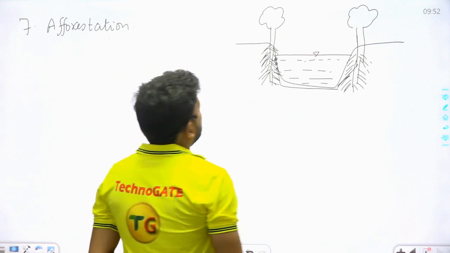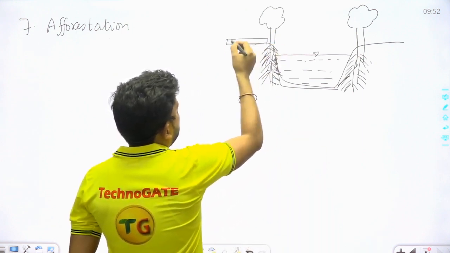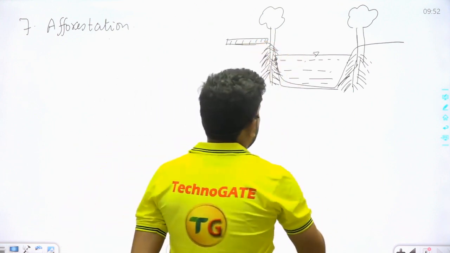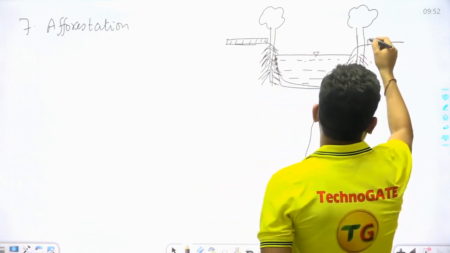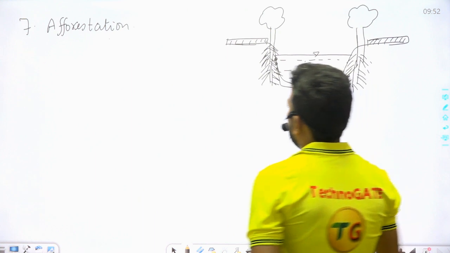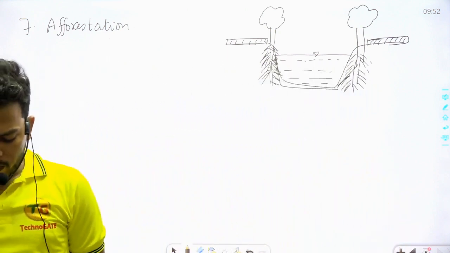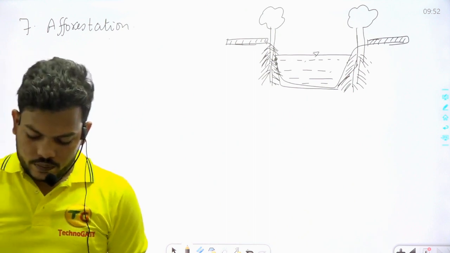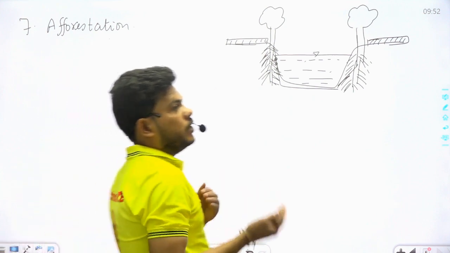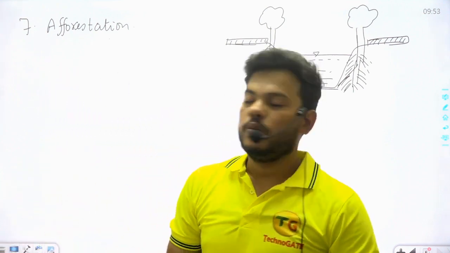also see that there is a road at the side of the canal. It may be one side or both sides. It depends upon the need. So by the canal or the irrigation system, there is transportation or communication from one point to another point.